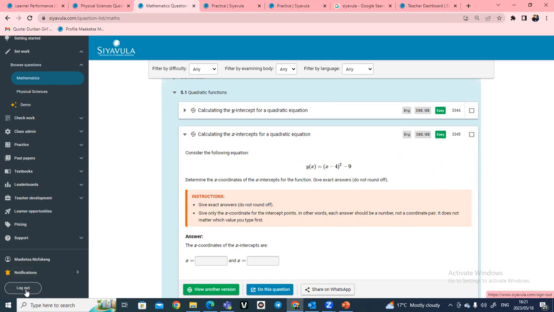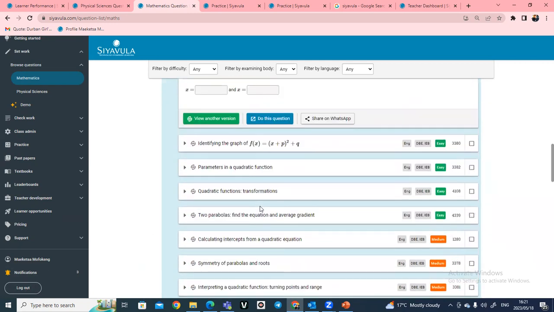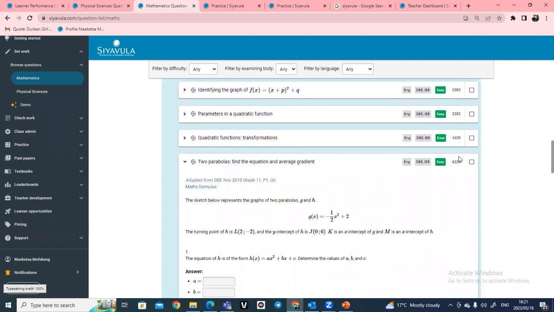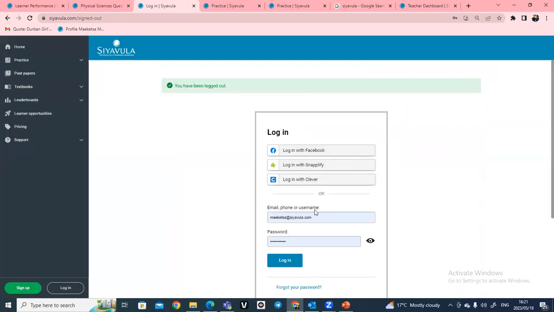If you can give me a moment, you as a teacher, firstly, as you are planning your lesson, come to our Siyavula question bank here and copy some Siyavula question IDs. And then, once you have written down the Siyavula question IDs, the learners are also going to log on to their Siyavula platform, right?